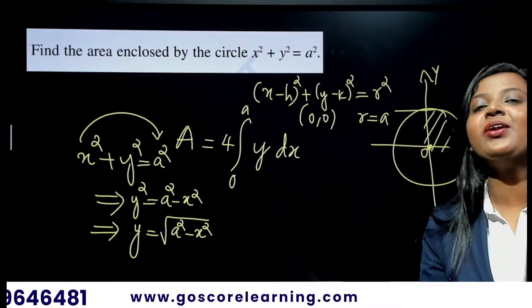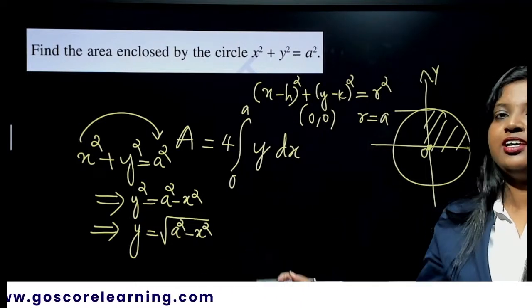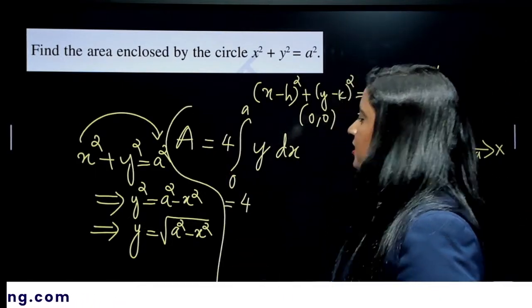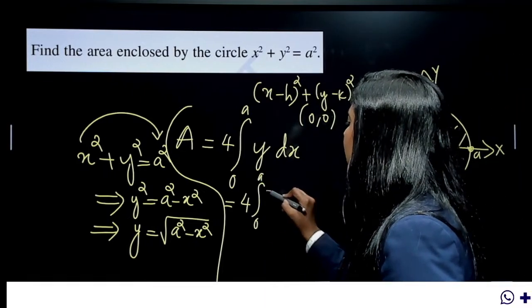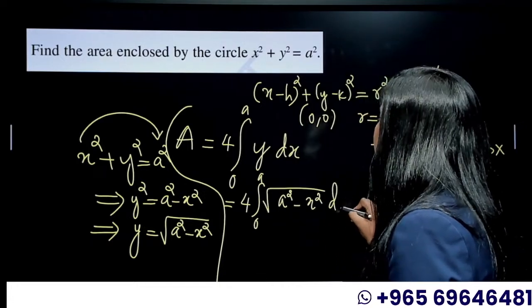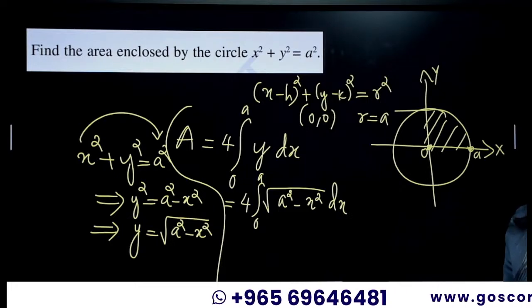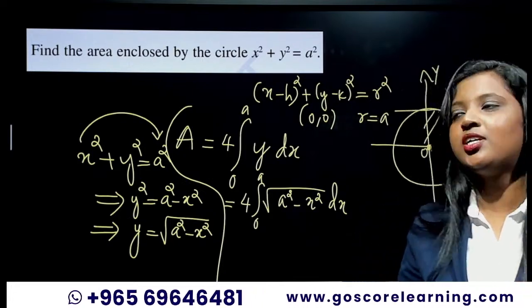Did you see this before? Yeah, I told you, right? Whatever is the given shape, you will be ending up with this equation. So this area is equal to 4 times the integral 0 to a root of a squared minus x squared dx. I gave you this equation before, right? One hour before, not exactly one hour, just exaggerating things.